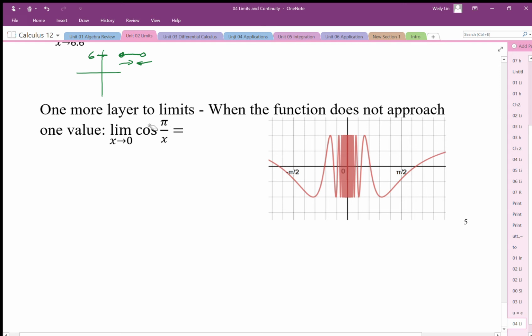Because basically we're going to go to infinity and negative infinity. Okay, and what's going to happen? Well, it's just going to bounce between 1 and negative 1. It's going to bounce between 1 and negative 1 quicker and quicker and quicker. Okay, and there's this issue of two-sided limits. Well, we're going to negative infinity and positive infinity, which is kind of different, but with cosine we don't really know how different positive infinity and negative infinity is because it just bounces between 1 and negative 1.